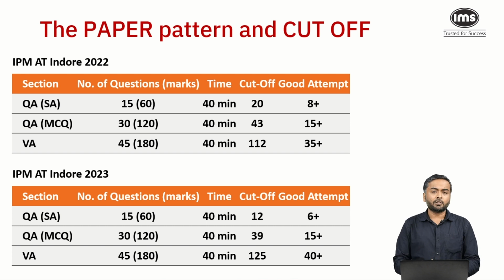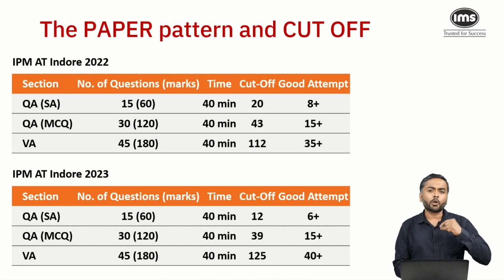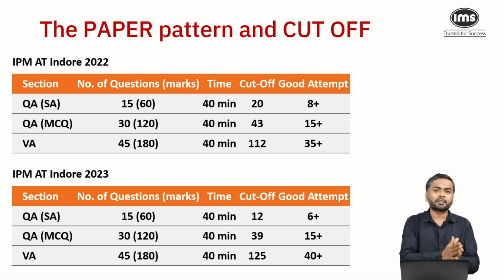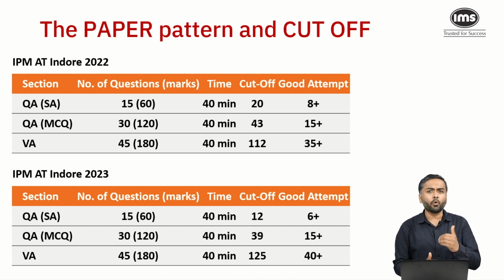Now if you look at the cutoff for the QA short answer section, it was 20 marks in 2022, and in 2023 it was 12 marks. For 2023, we can see from the cutoff that the section was slightly on the difficult side. Rather, I would say the section was slightly on a trickier side. Though it was not difficult, there were 2-3 questions which were more tricky as compared to 2022.